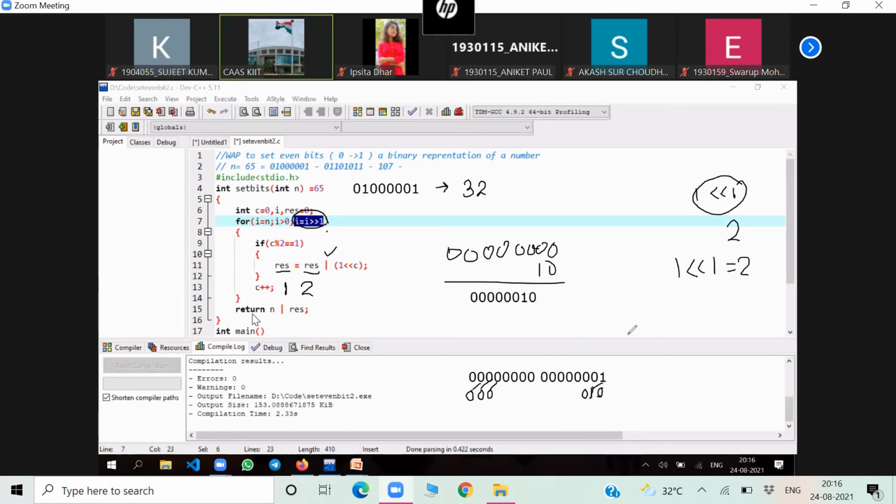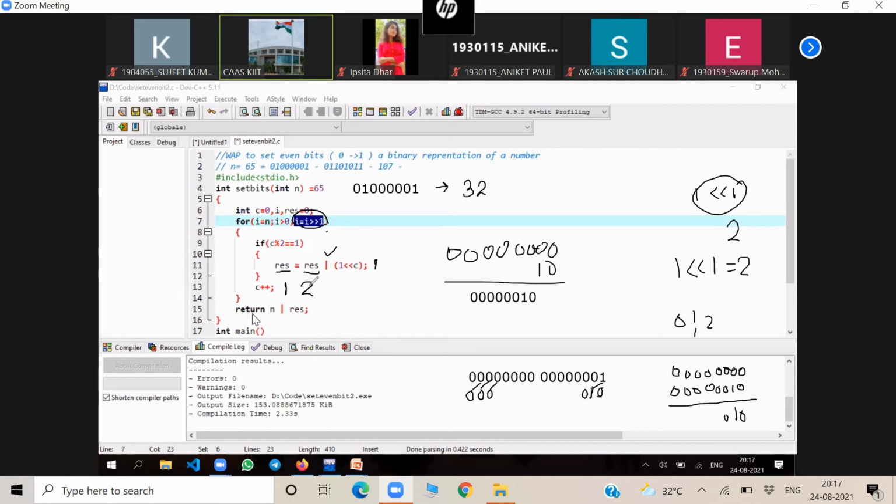Now 0 OR 2 is how much? Binary 0 means all 0, and 2 is how much? Do the OR operation. You are all electronic students. What is the value after the OR operation? It is 2. Yes or not? Yes, sir. 2. So RES value will be how much here? We can say 2 means 1 0. Clear?